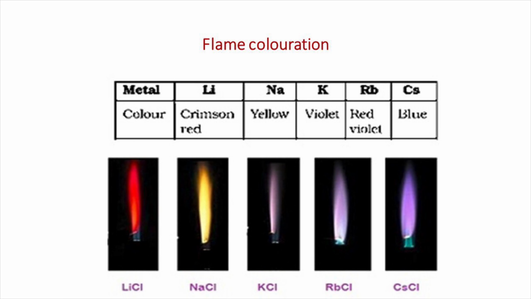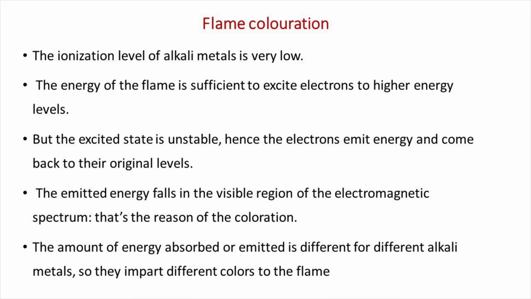Then, why do they form colors when shown in a Bunsen flame? Because the ionization energy of alkali metals is very low, the energy of the flame is sufficient to excite electrons of alkali metals to higher energy levels. But the excited state is unstable and hence the electrons emit energy and come back to their original levels.